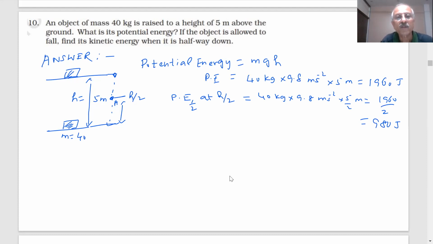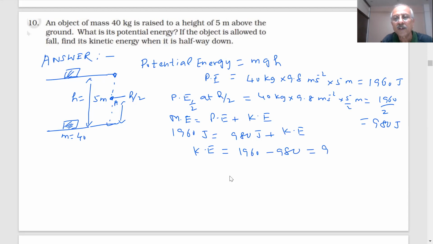What happens? Total energy is conserved. Mechanical energy is potential energy plus kinetic energy. Total energy was how much? 1960 joules is equal to 980 joules plus kinetic energy. So what will be the kinetic energy then? 1960 minus 980, 980 joules.